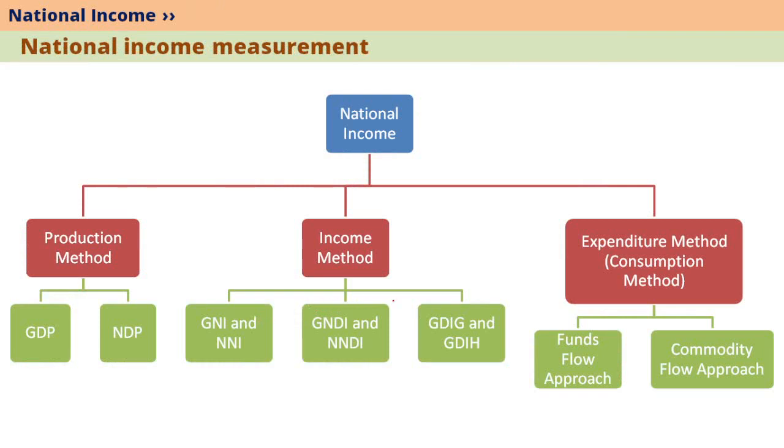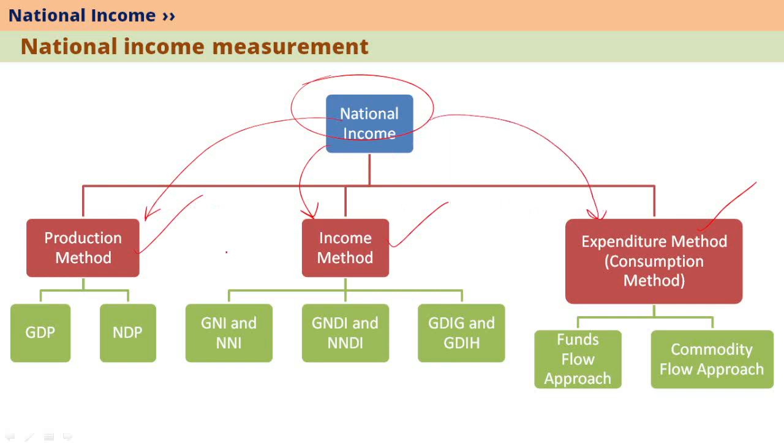Let's look at the national income measurement. National income is measured using 3 methods. The first method is called the production method. The second method is called the income method. And the third method is called the expenditure method. That is why the definitions of national income differ. We have seen in the previous slides, the first definition was related to the income and the second definition was related to the production of goods and services. Similarly, we can make a definition based on the expenditure also. So depending on the type or the method used, we have different measures for national income.